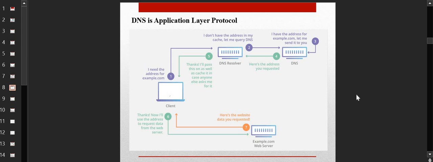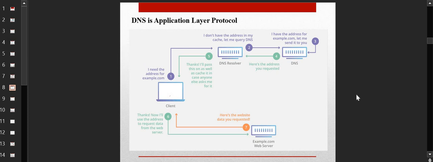If it doesn't have the IP in the cache, it will query the DNS. So it will then go to the DNS servers and say, look, this is not in my cache. Do you have the IP for example.com? Then DNS will say, yes, I have it and I can send it to you. So DNS will find it and send it back to the DNS resolver.